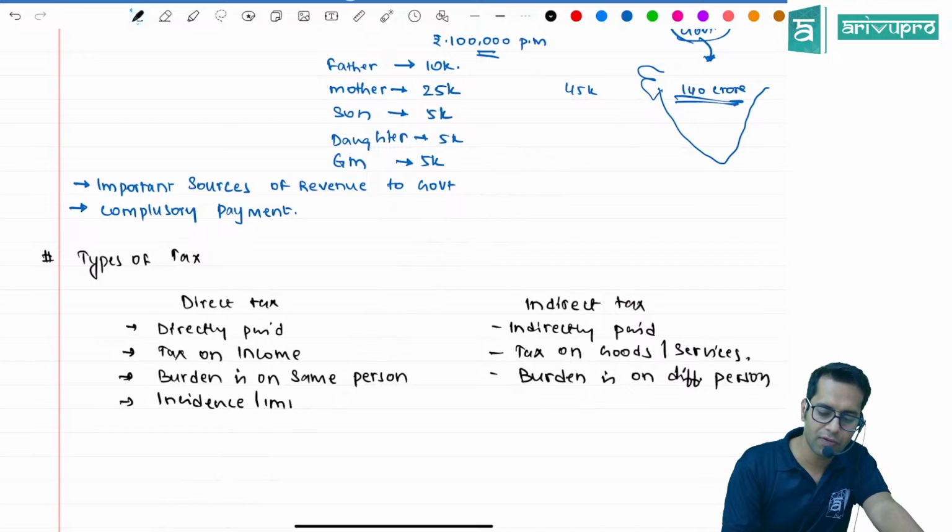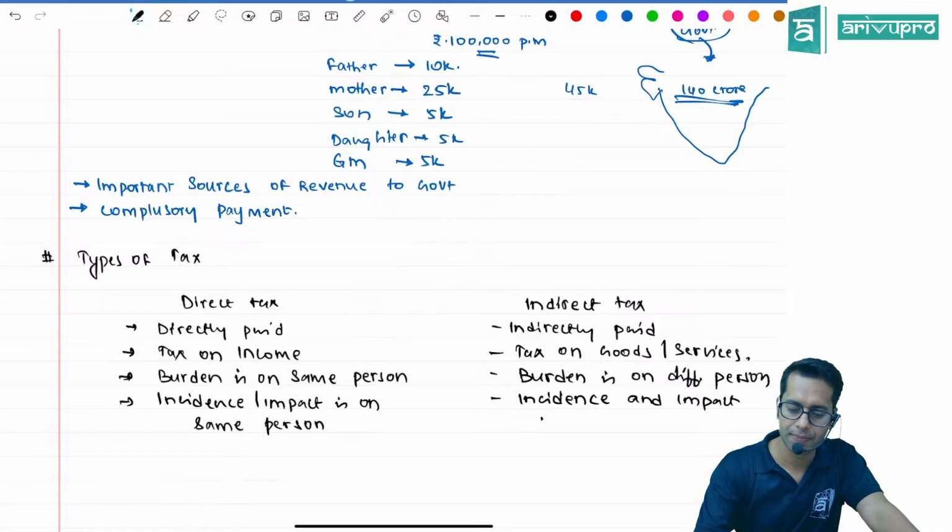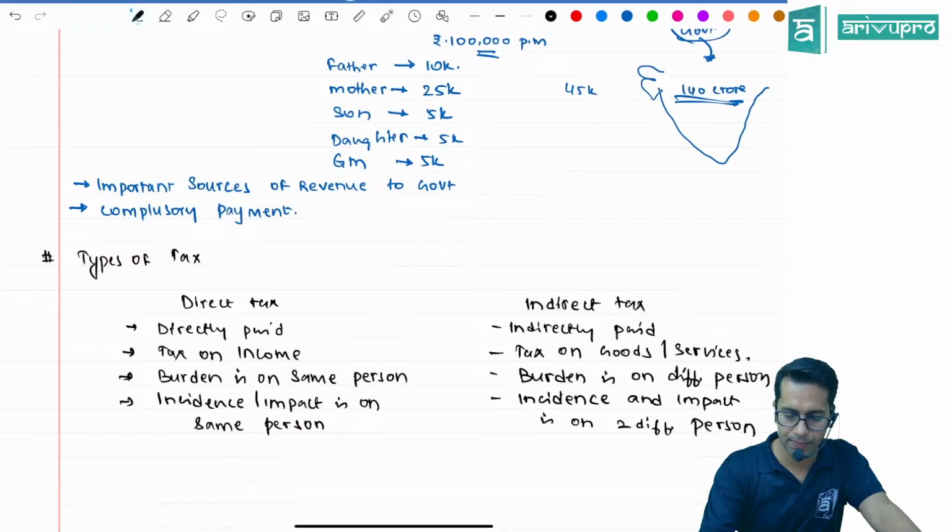The incidence of tax and the impact of tax is on the same person. Whereas in case of indirect tax, the incidence and impact is on two different persons. Okay, not okay.